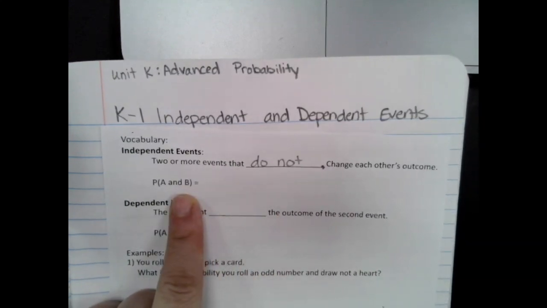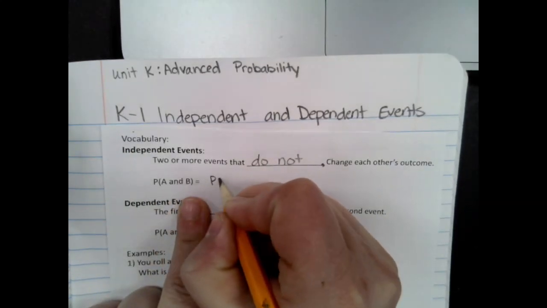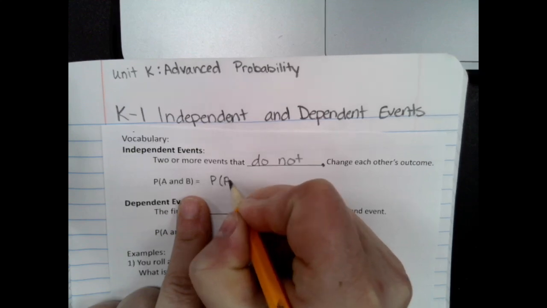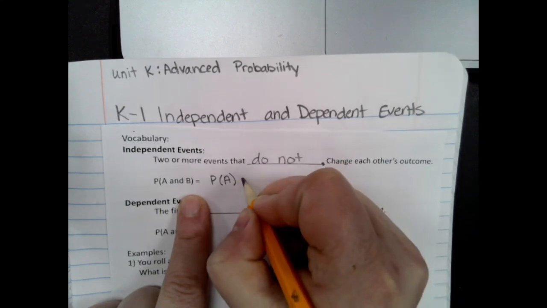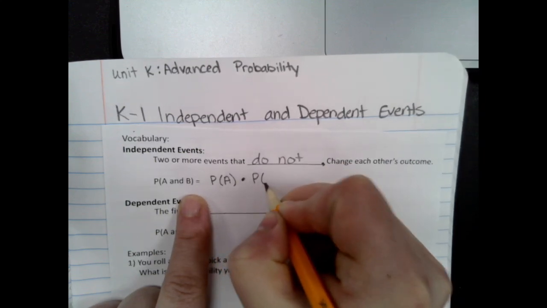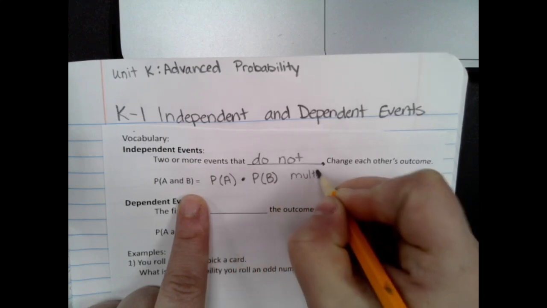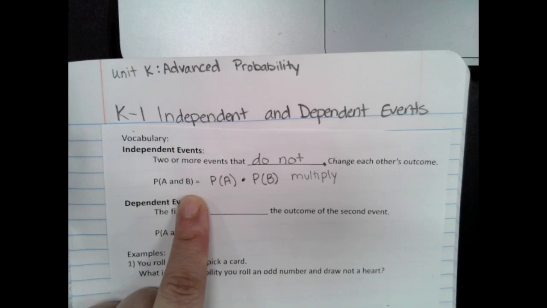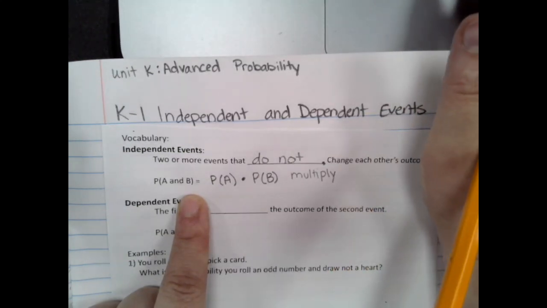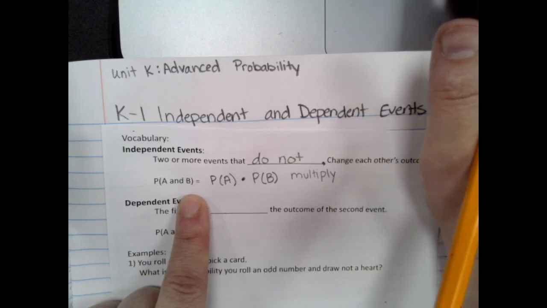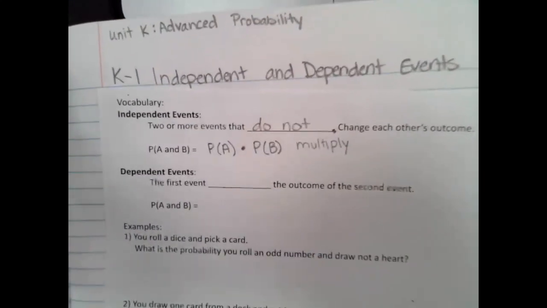So P, probability of A and B. What we're going to do is take the probability of A and we multiply that by the probability of B. So we just take the probabilities of each one and we multiply. All right, so independent means on their own, they don't affect each other.